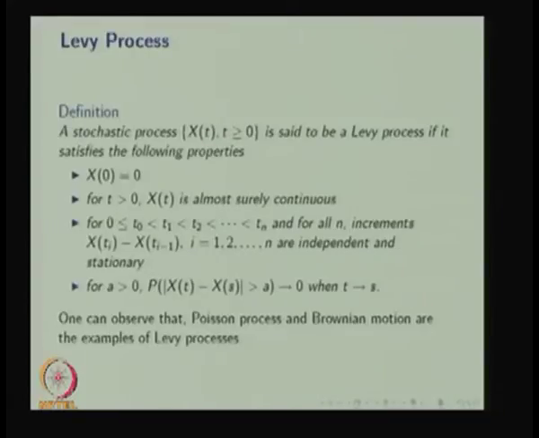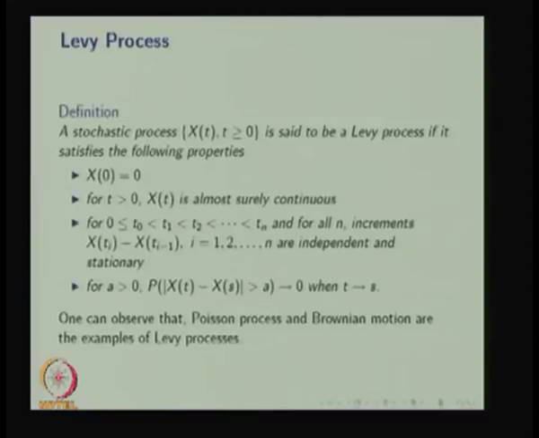So if these properties are satisfied by any stochastic process, then that stochastic process is said to be a Levy process. One can observe the Poisson process and the Brownian motion are examples of Levy processes.